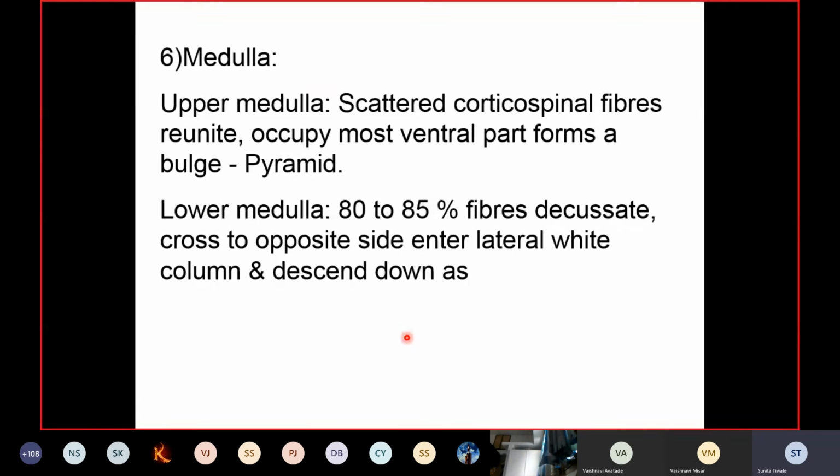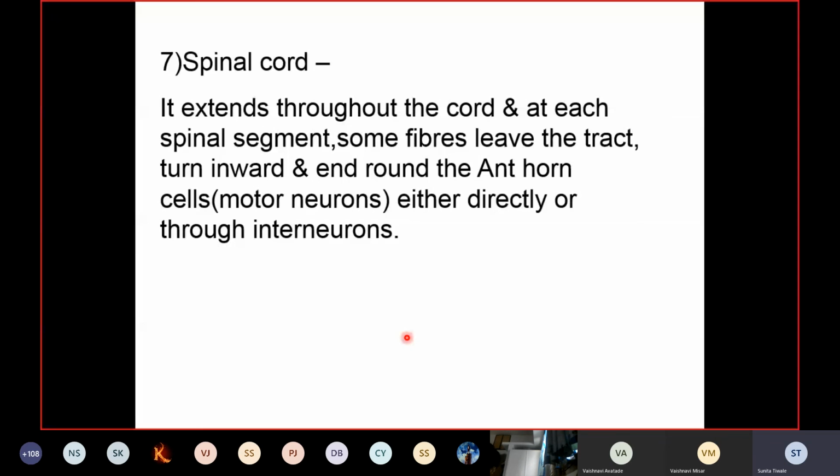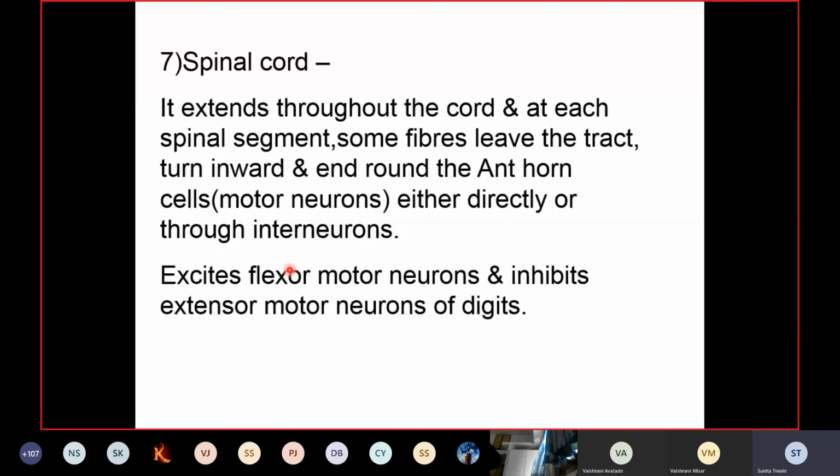you will find that this tract now extends throughout the cord, and at each spinal segment, some fibers will leave the tract, turn inwards, and end on the anterior horn cells or the motor neurons of the spinal cord, either directly or through the interneurons. They will end on those anterior horn cells. And accordingly, the alpha motor neurons or the anterior horn cells will excite the flexor motor neurons and inhibit the extensor motor neurons of the distal parts of the limb, that is the digits.